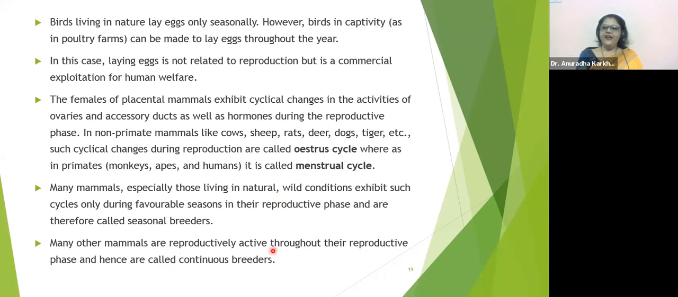They do undergo puberty. Yes, non-primates also. Even they're going to have the juvenile phase.